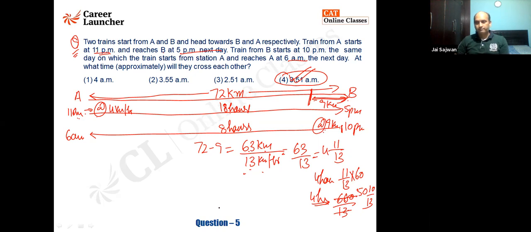Any one of you. Why have you taken 72? Why not 720? If 720, then the speed will change to 40, and here it will be 90 kilometers per hour. That's the only difference you are going to get. So as you change the distance, the speed will automatically change. So not to worry about it.